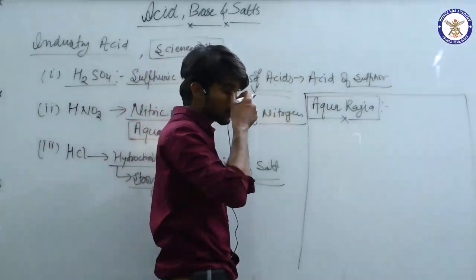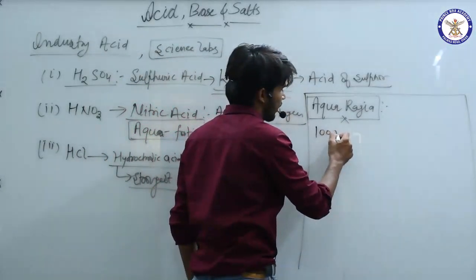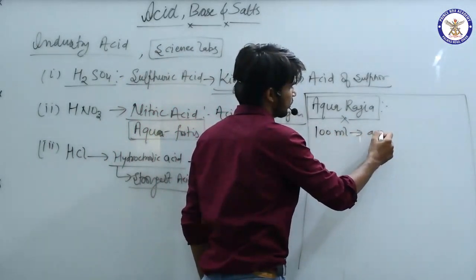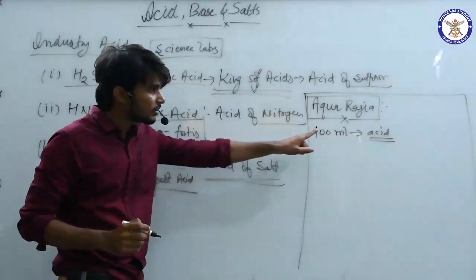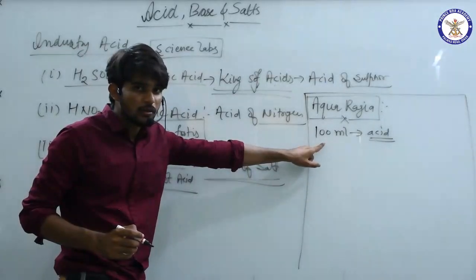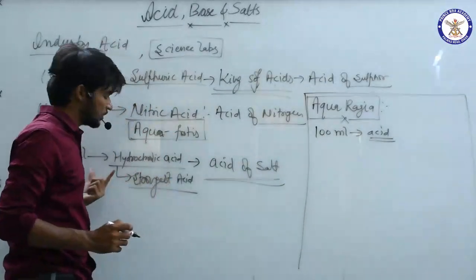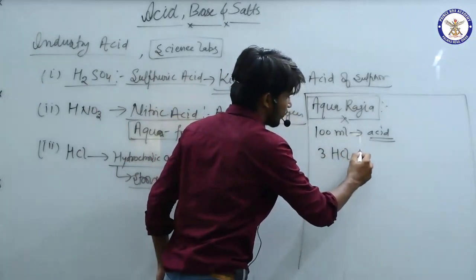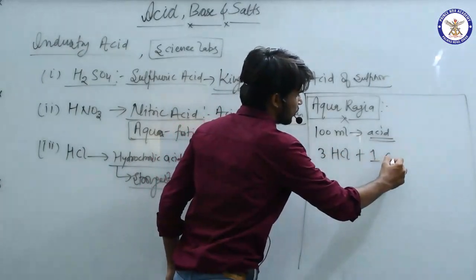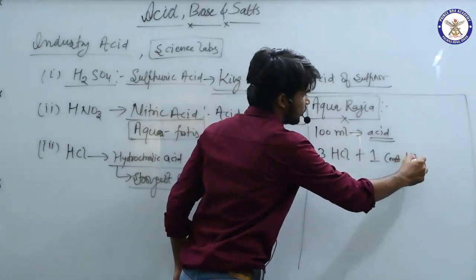If we have 100 ml acid, 3 parts of it is HCl, or I would say 3 HCl plus 1 concentrated HNO3.